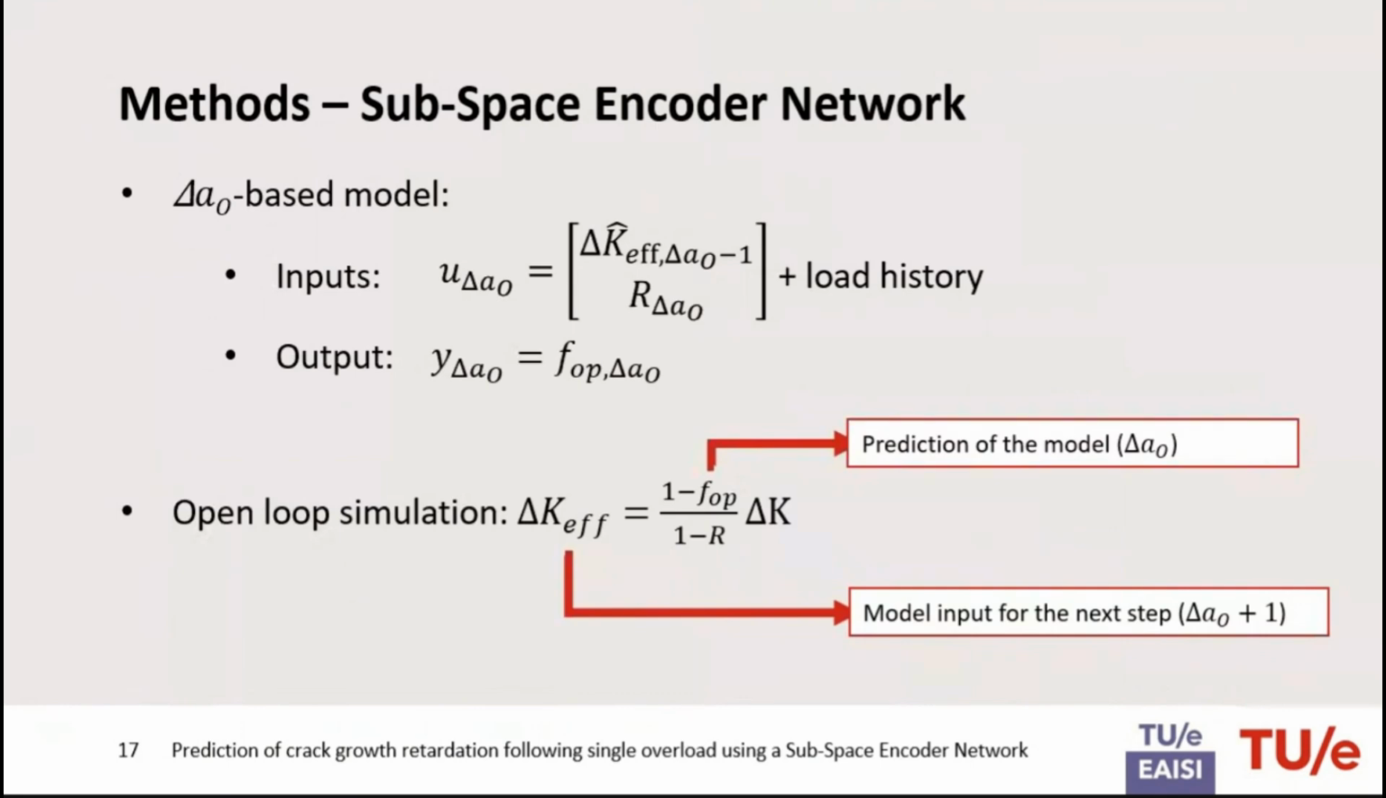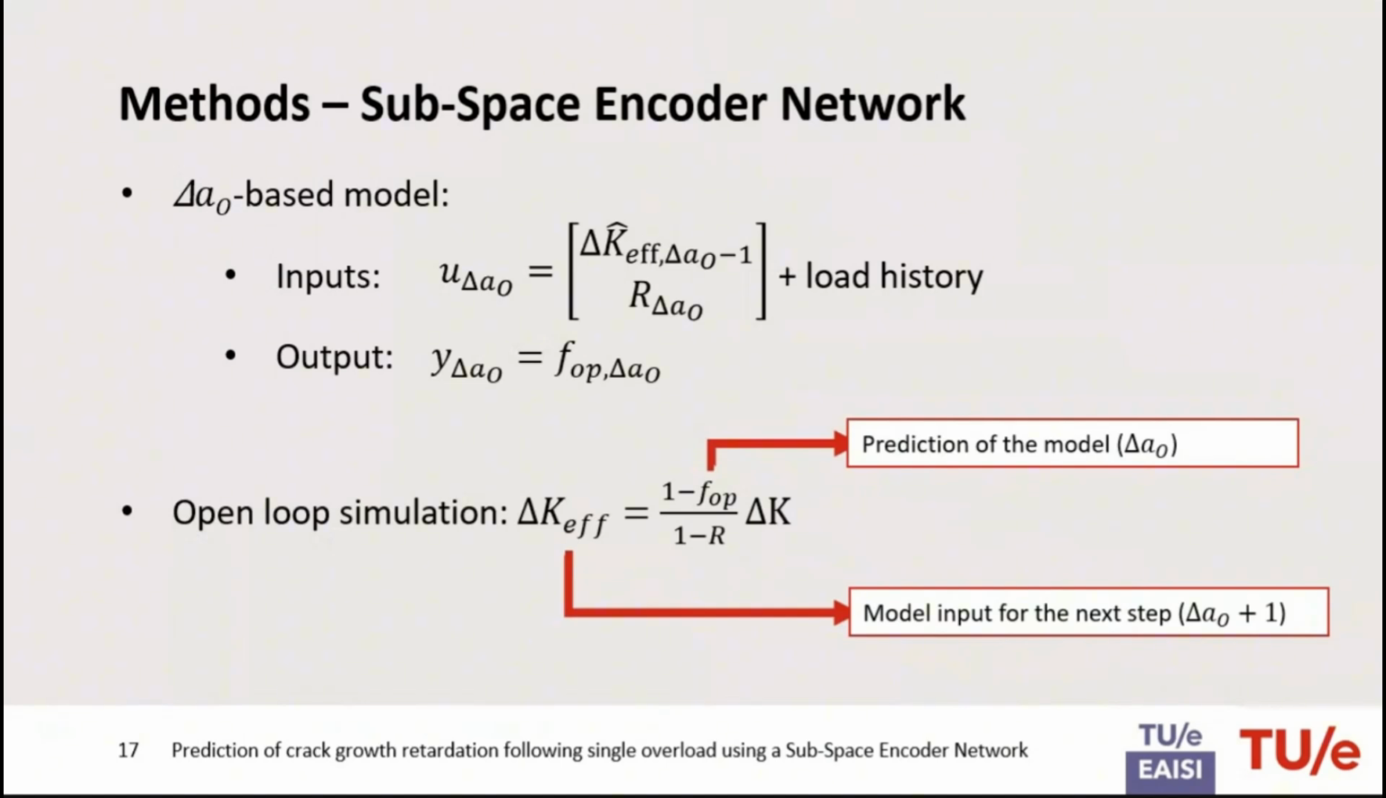So as for the inputs of the model, we use the effective stress intensity factor range from the previous step and the load ratio, plus the load history, which we assume to be known. And the output is the crack opening function. We run an open loop simulation. This essentially means, in control engineering, that there is no observer in the system. There's no formal feedback. So we use each prediction of the model during each step. We use this prediction to compute the input of the new step.